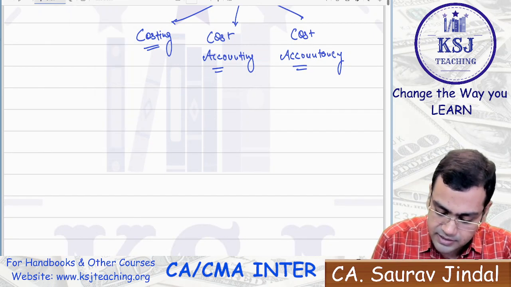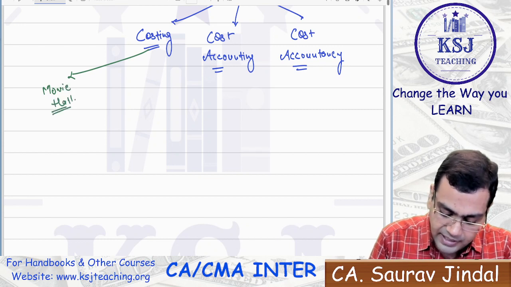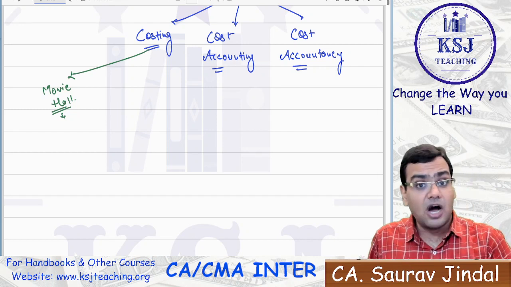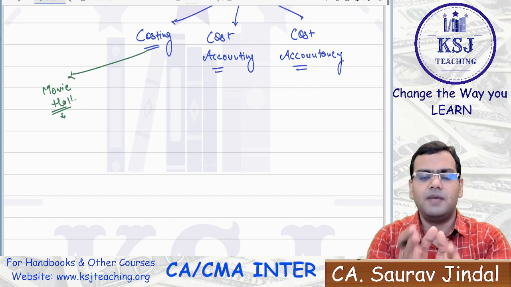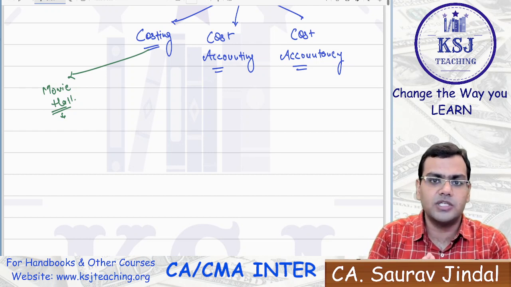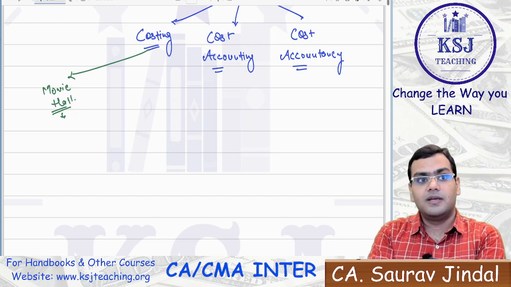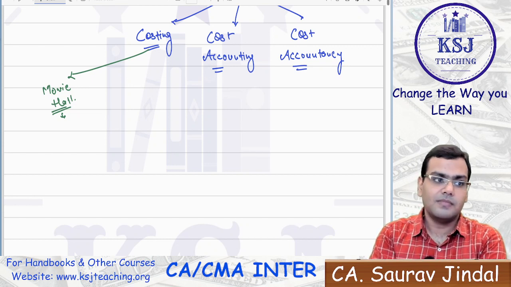What is costing, sir? You go to a movie hall to watch a movie, and you come back home. What is the first question that your parents will ask you? How much you have spent on watching the movie, isn't it? This is the first question that every parent is concerned with. The first question your father will ask you: come here. Now you will be fearful. What is the father going to ask? The first question he will ask is, how much money have you spent?